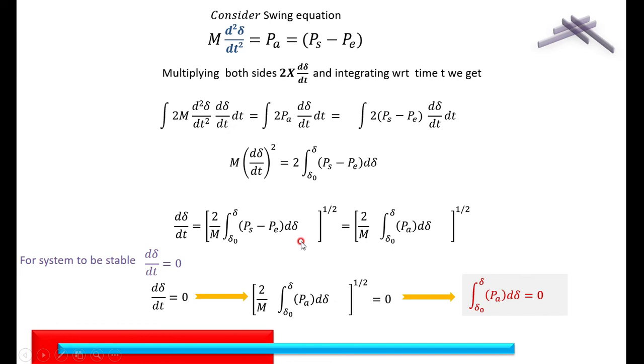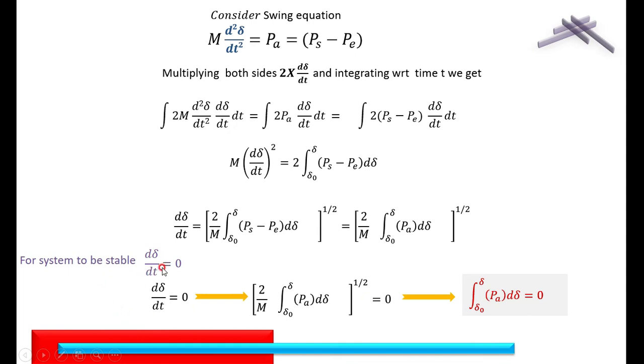That is the same thing I am writing here. This is 0 only when, since 2 by m is a constant and cannot be 0, the integration between delta naught and delta of Pa d delta must be equal to 0.